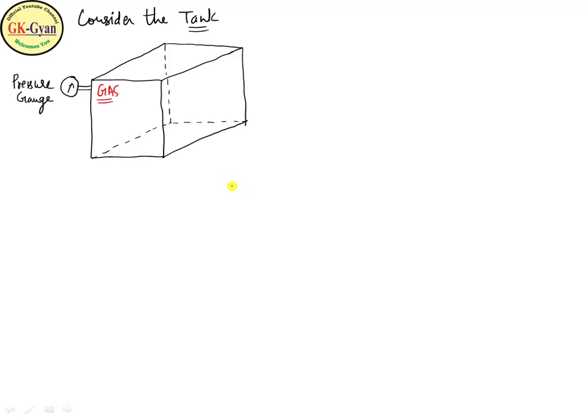So consider this plane A, B, C, D. This gas has some pressure, and this pressure is acting on this plane ABCD. The pressure is denoted by the pressure gauge, and this pressure is constant and uniform because pressure will not change with respect to height in case of gas. Gas will occupy the whole volume of the tank uniformly.